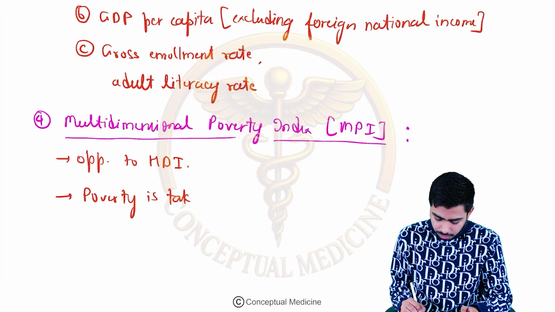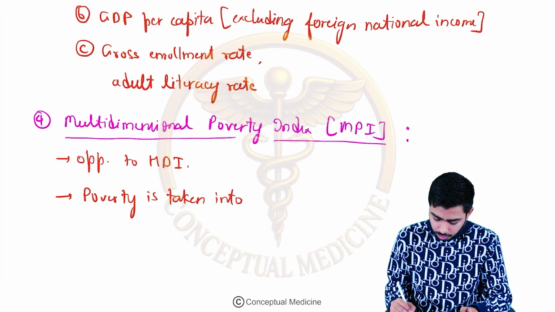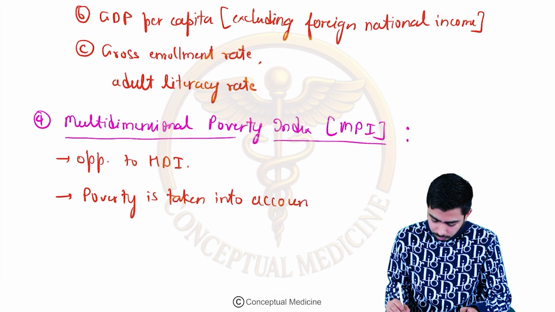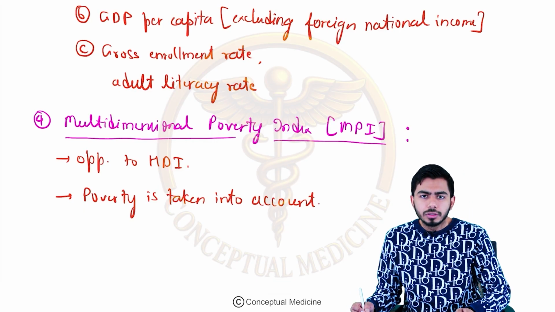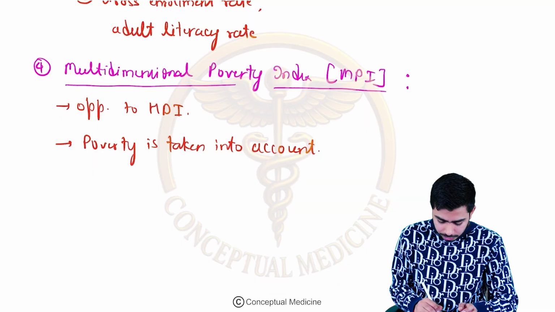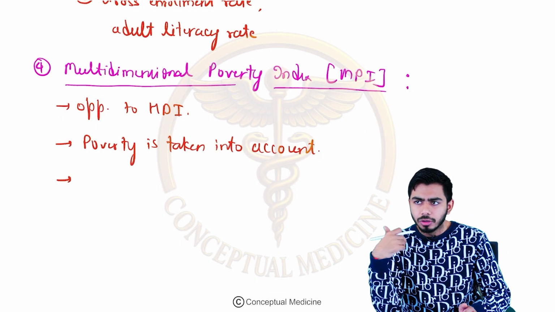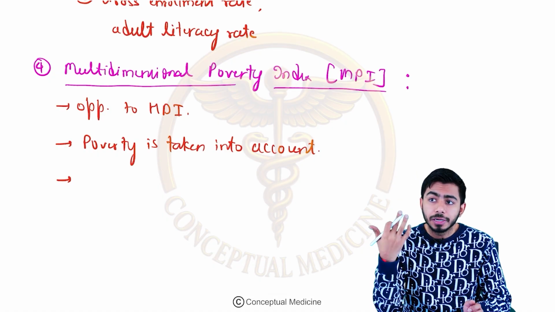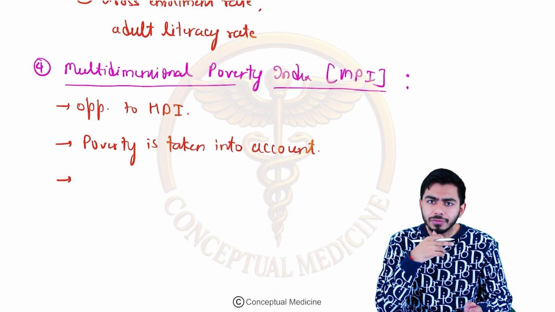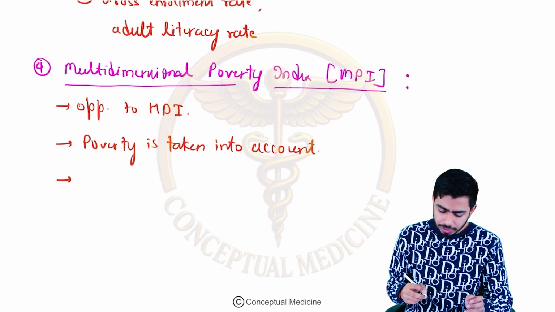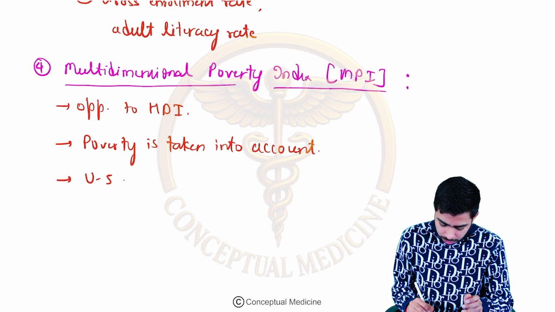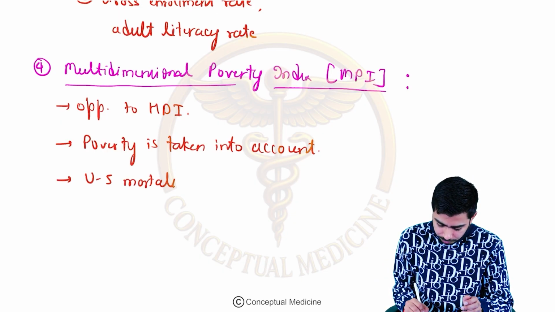Now, it is actually considering the death rate. Whatever amount of population is passing away below the age of 5 years. So under 5 mortality rate, right? In the poverty, we are talking about the under 5 mortality rate, right?